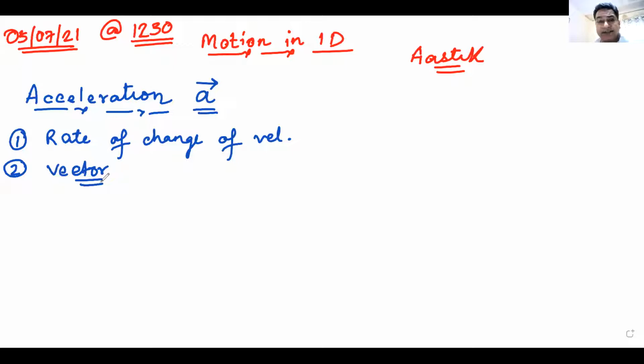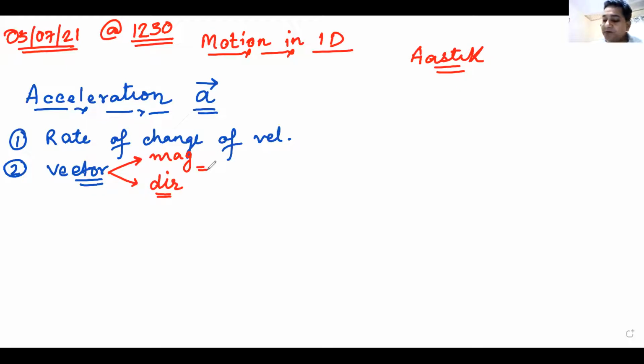What type of quantity is acceleration? Scalar or vector? No one knows it? Not good. Vector, Anjali says. Yes, I've already written it on the board. It's a vector quantity. Since it's a vector quantity, it must have both magnitude and direction. We already know this, right?